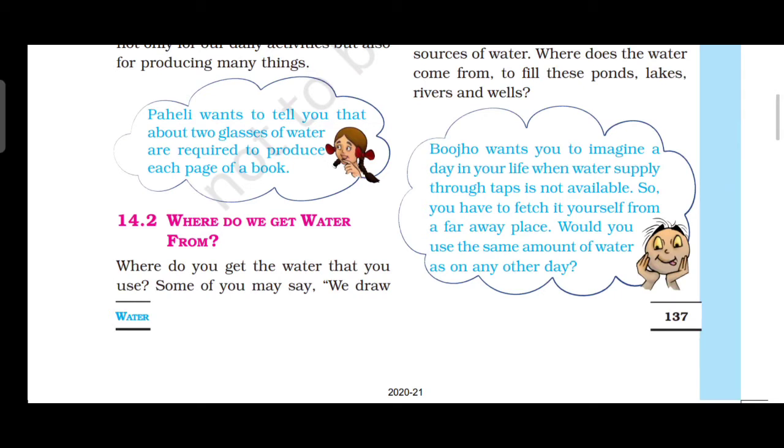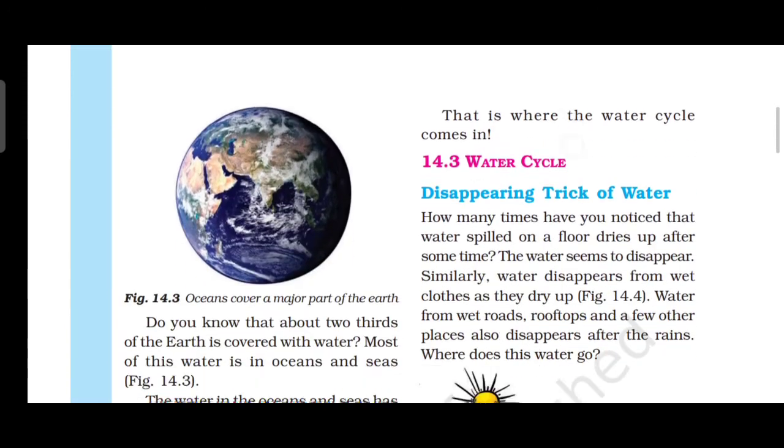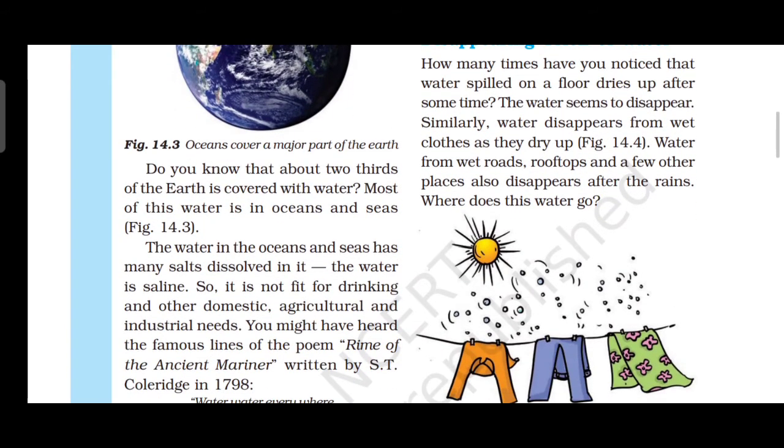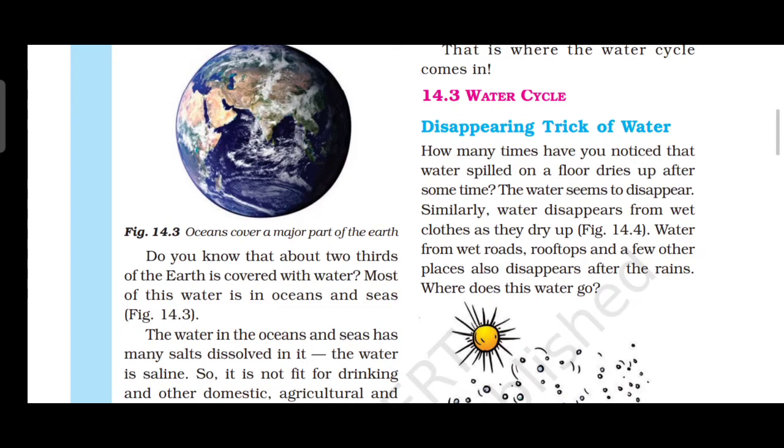Then each of us may be getting water into our home in different ways, right? Finally, all of us get water from the same source. What are the sources? Ponds, lakes, rivers, and wells. Okay, but we are getting water from the same places only. Then the next topic is water cycle. Okay, no, before that we want to study about the ocean.